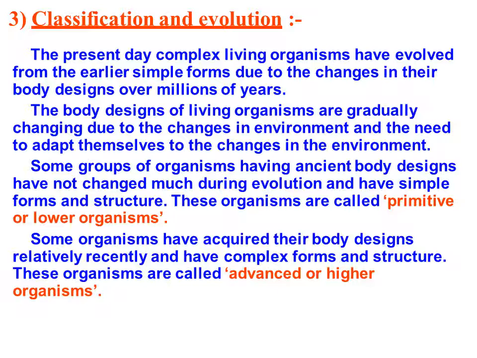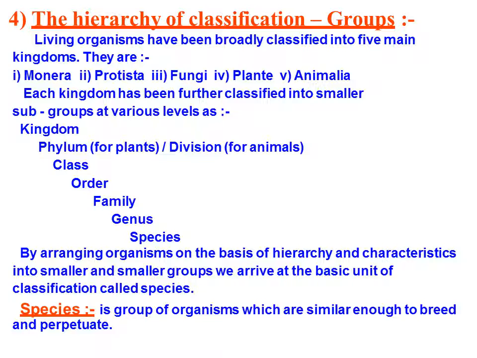Okay. So let's move to another part, that is the hierarchy of classification. That means, what is the hierarchy? So living organisms have been broadly classified into 5 main kingdoms. What are they? We have Monera, number 1. Number 2, Protista. Number 3, fungi or fungus. Then Plantae, that means plants. Animalia, that means animals. And each kingdom has been further classified into smaller hierarchy groups, like subgroups are there.